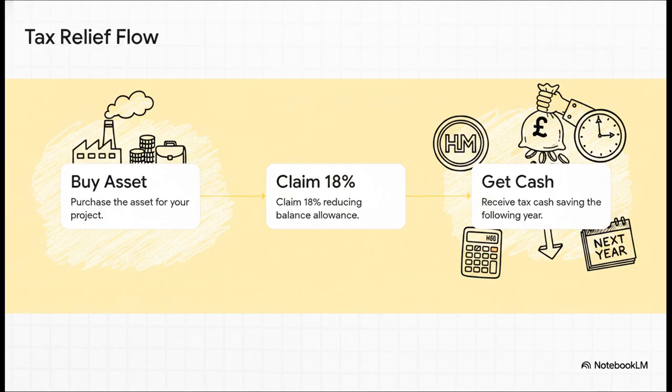Let's walk through how this actually plays out in reality. Step 1, you buy the asset. Step 2, you claim the allowance. Now, in the UK, as our source notes point out, a super common rate is an 18% reducing balance allowance. But, and pay really close attention to Step 3 here, you receive the tax cash saving the following year. The pain of paying taxes might be immediate, but the cash relief hits a full year later. This is an absolutely classic exam trick. The tax relief reduces your tax payable, sure, but that physical cash benefit doesn't hit your bank account until the year after the allowance is claimed. When it comes to NPV, timing is literally everything.